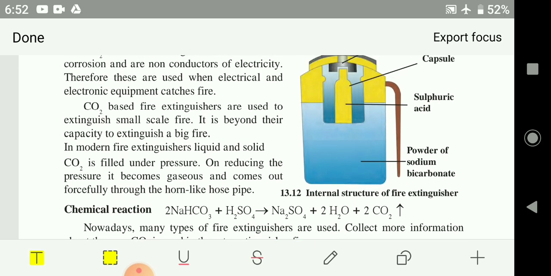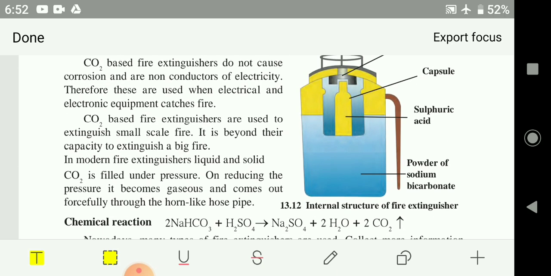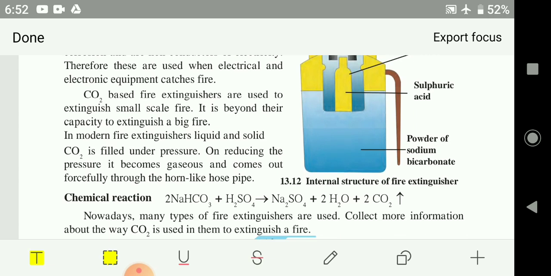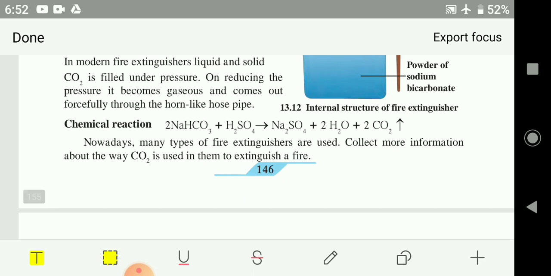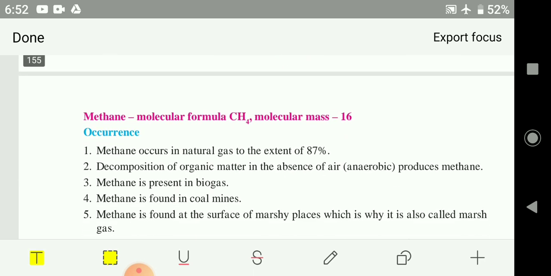What does a fire extinguisher contain? Powdered sodium bicarbonate, and in a small vessel, a capsule, you could see there is a capsule, it contains sulfuric acid. This capsule's knob is pressed and the sulfuric acid comes out. It gets mixed with sodium bicarbonate to form carbon dioxide gas, and this carbon dioxide gas helps to extinguish fire.